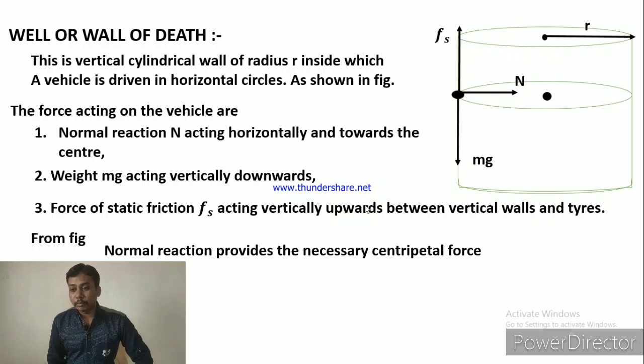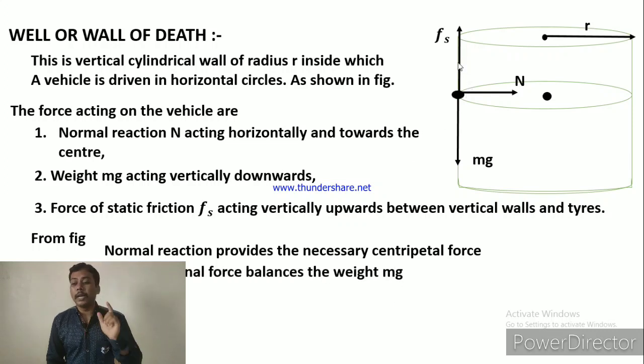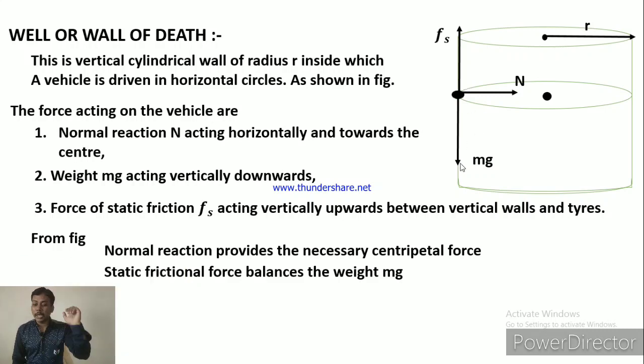See here, if the position of the vehicle is changed, then this direction is changed. It is horizontal but towards the center. If the vehicle is here instead of this, then the normal reaction is directed in this direction, that is always towards the center, which is the direction of centripetal force. And mg and fs, these two are lying on the same line and in opposite directions, so we can say that static frictional force balances the weight mg. If the weight is balanced by frictional force, the vehicle is prevented from falling down.